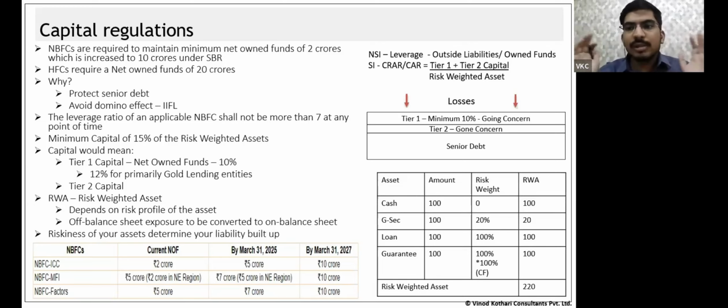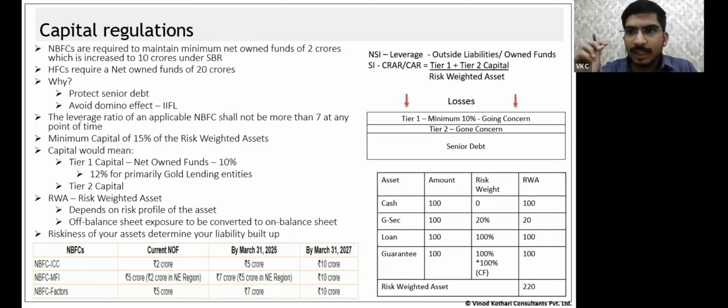Before we get into understanding these terms, I will take a step back to explain why we have these requirements. Why do we provide capital restrictions upon the NBFCs? From where do you raise funds? Why do we want to regulate that?